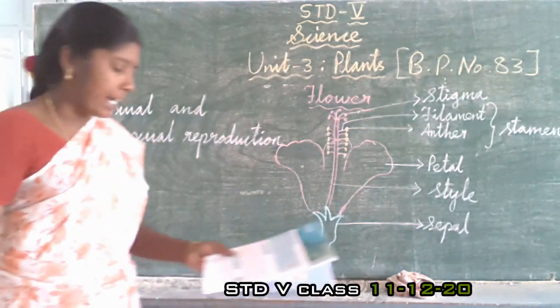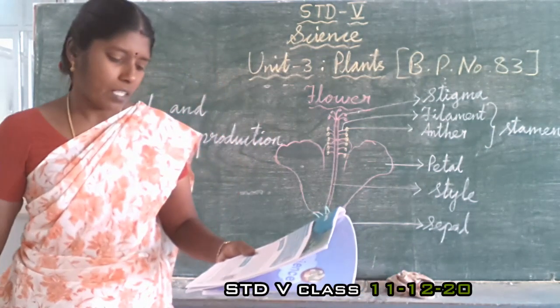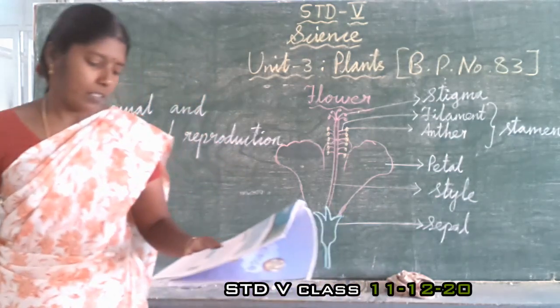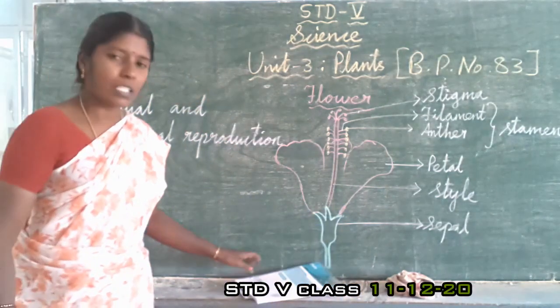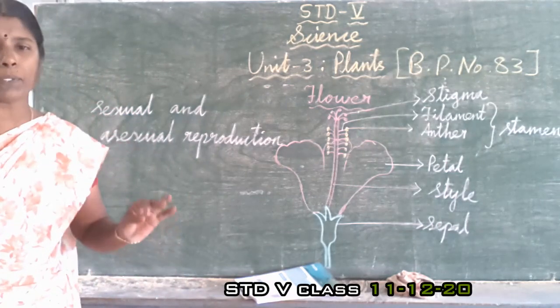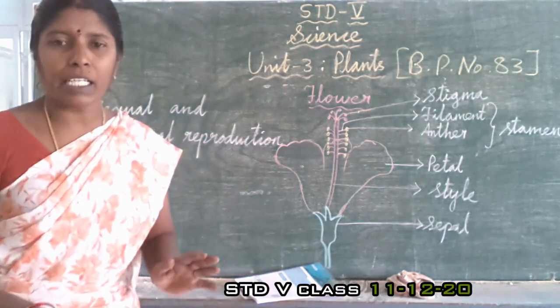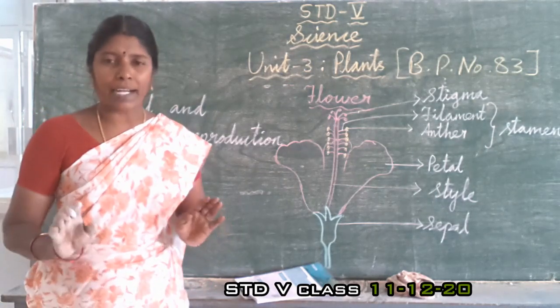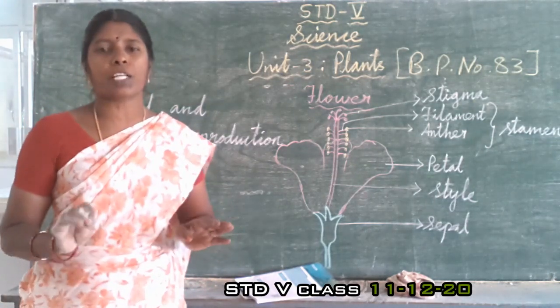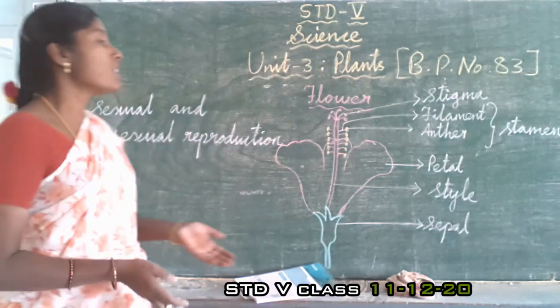Sexual and asexual reproduction. Now sexual reproduction means the plant grown from the seed. Understand clearly. Sexual reproduction means plants grown from the seed.